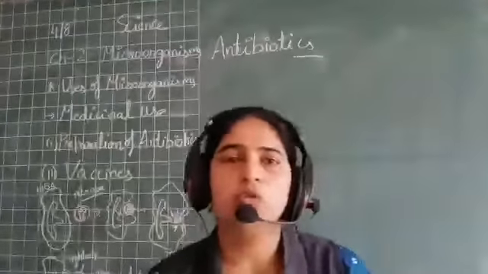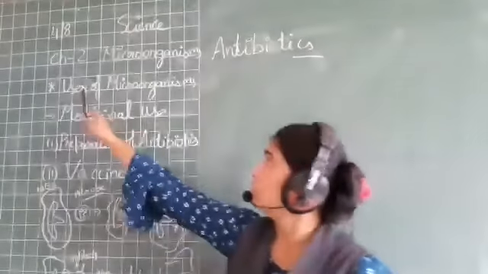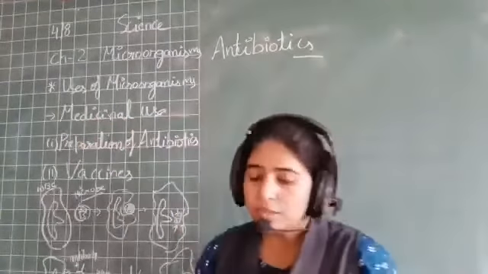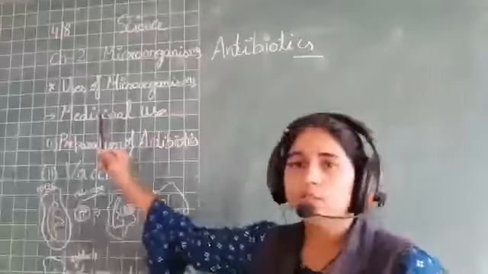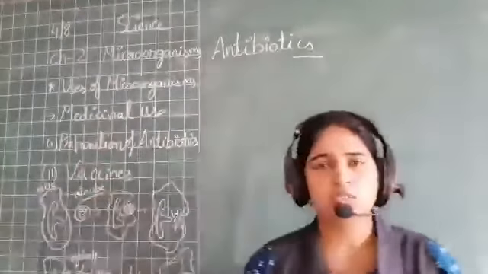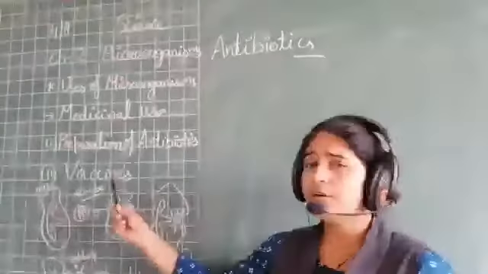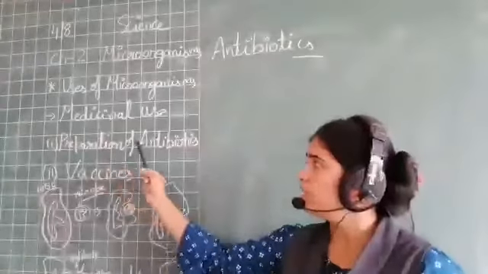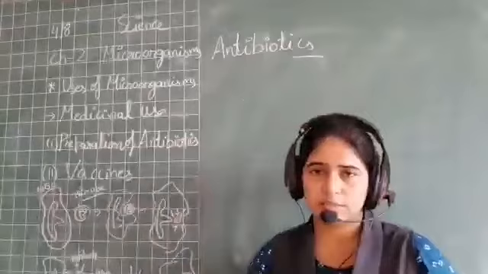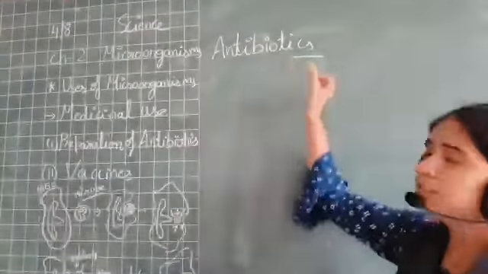We were doing chapter 2, microorganisms, and the topic useful microorganisms or uses of microorganisms, right? In that, the last use left is the medicinal use. That is how microorganisms are used in the medicine field. In that we are going to see 2 points. First is preparation of antibiotics. Second is vaccines, right? So firstly, we'll start with antibiotics.